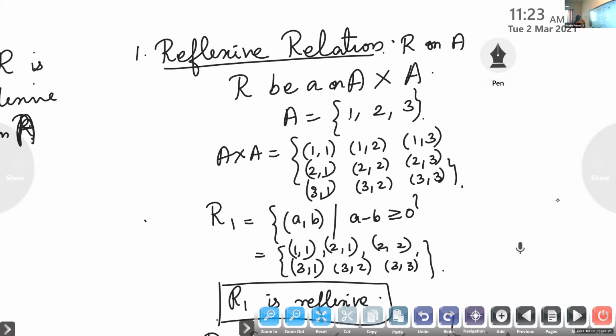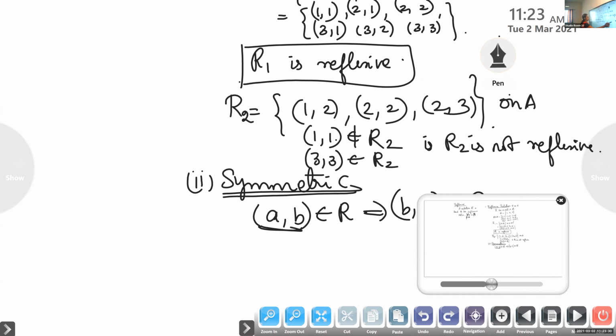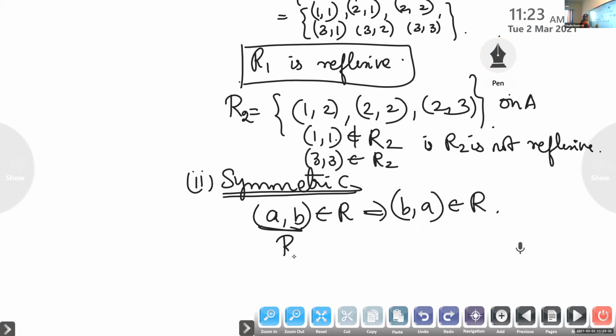Therefore, it is symmetric. What is the definition for symmetric? When (A, B) belongs to R implies (B, A) belongs to R. So here R1 is symmetric.